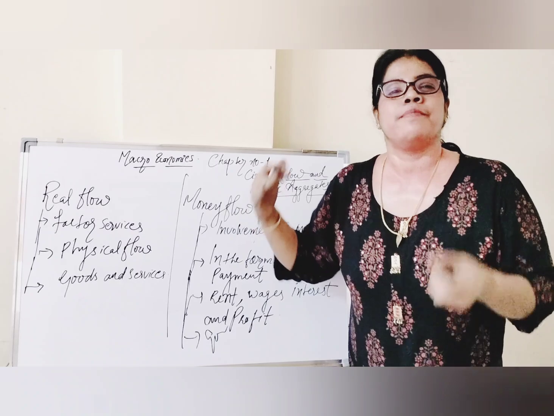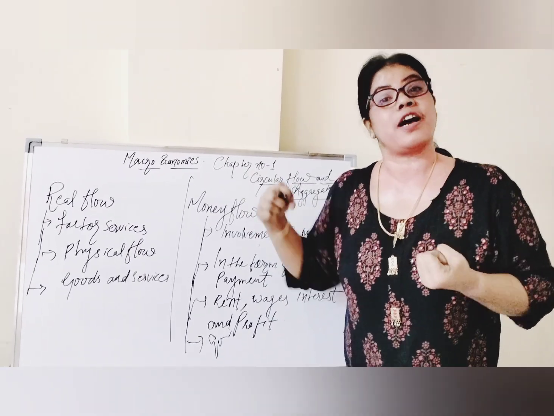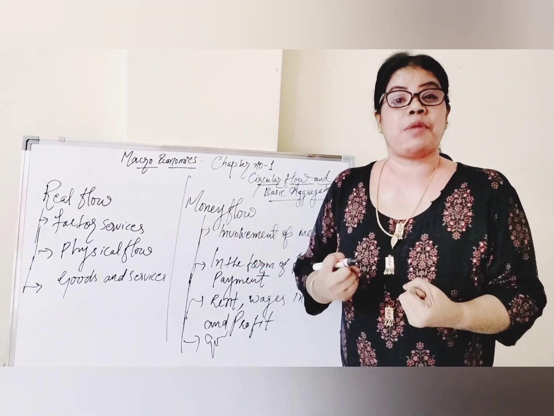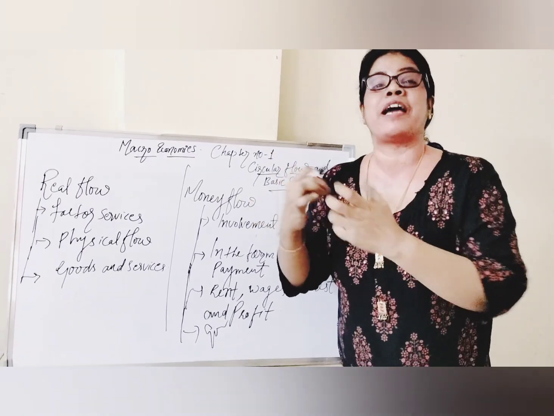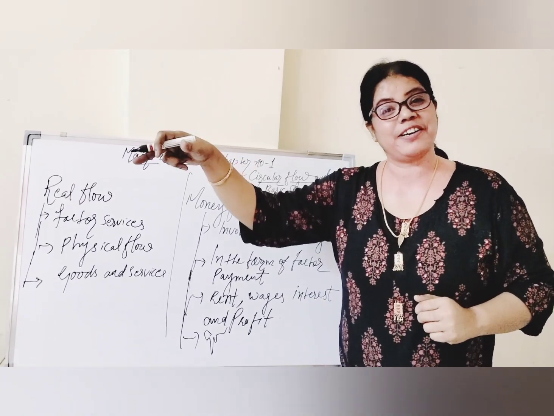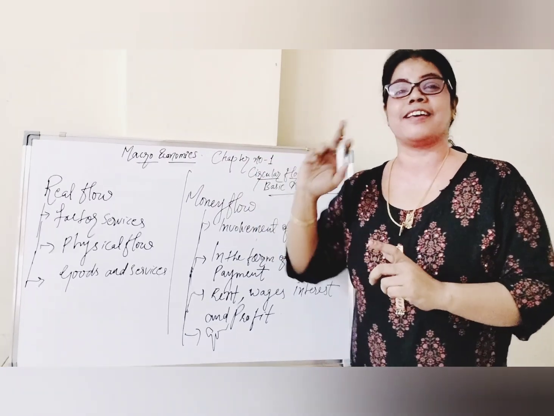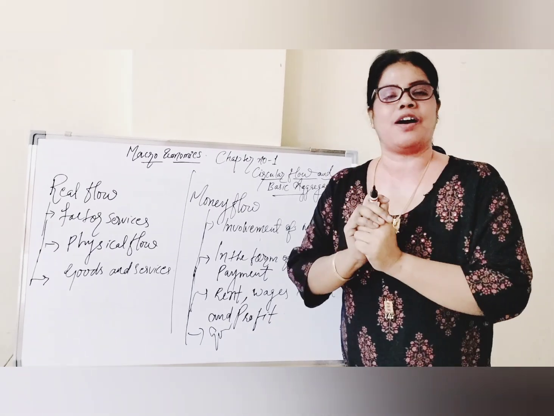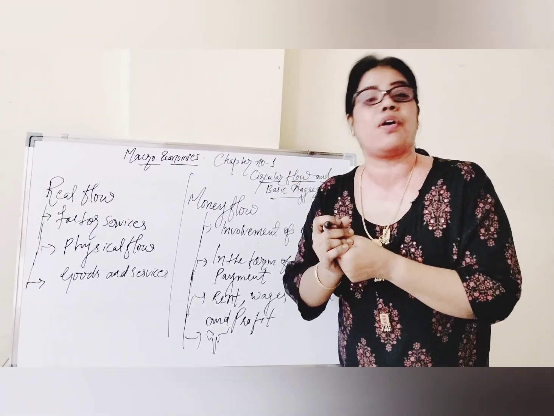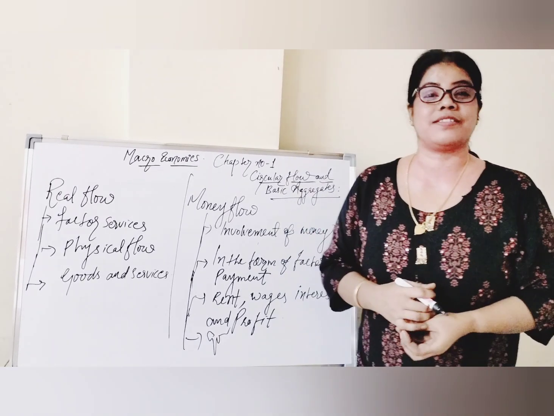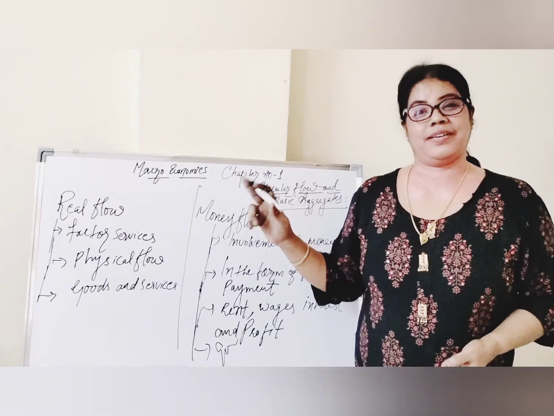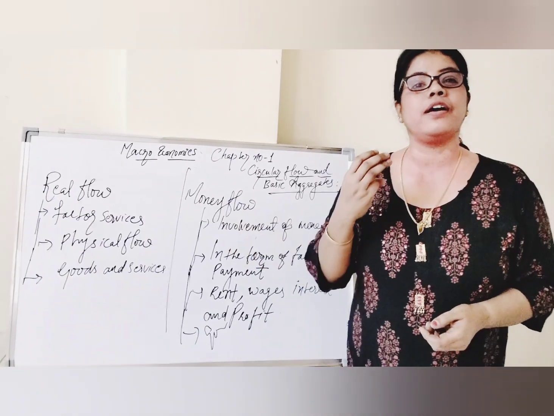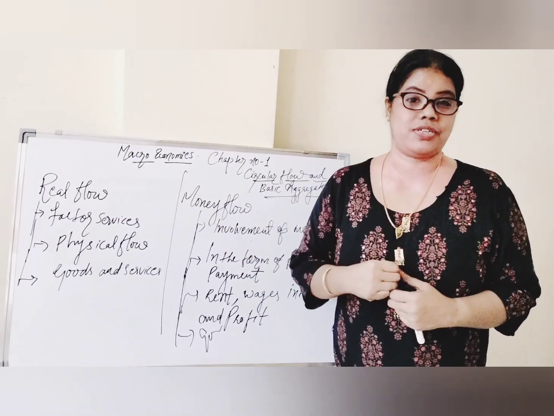Why is it called a flow? Whatever income is received by the household for their services from the firm, the household again spends the received amount for buying goods and services from the firm. Understand? So that is what is called money being circulated in the economy. So money flow means whatever income is received by the household is spent as the expenditure of the household for buying goods and services produced by the firm. That is the difference between real flow and money flow. This question also comes in your board examination as a 3 marks question.